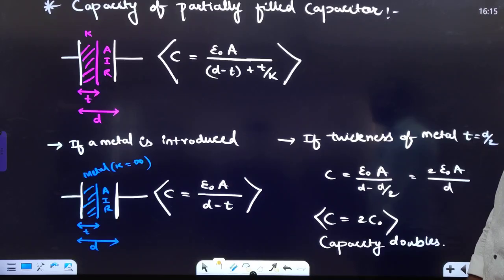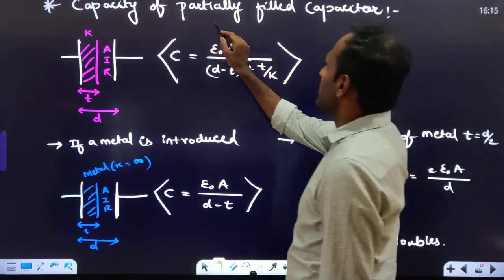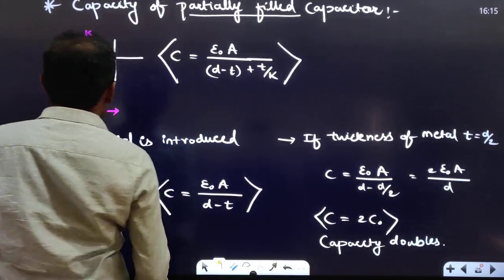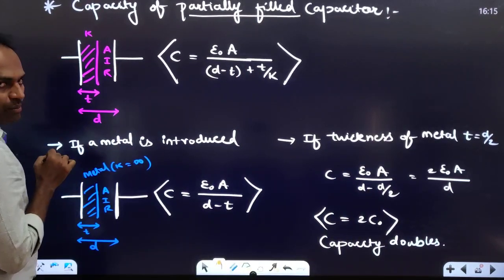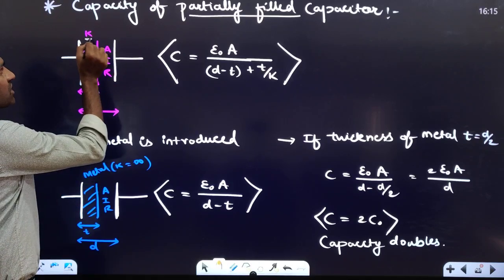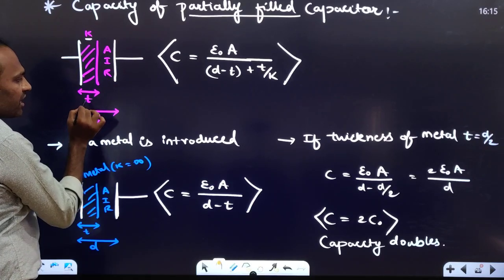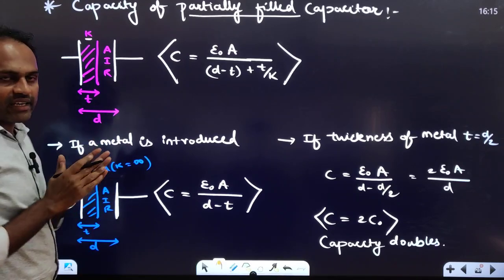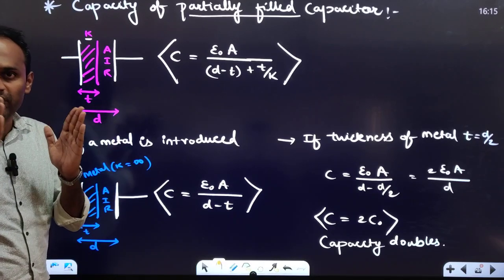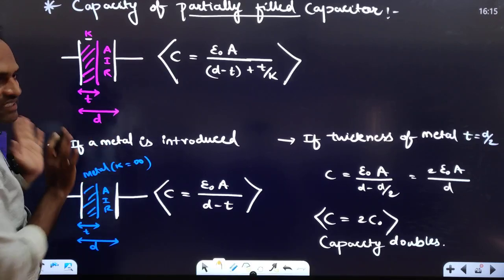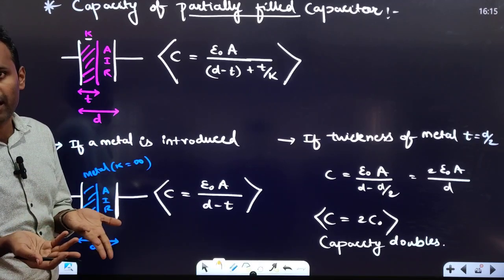Okay, next we'll see capacitance of partially filled capacitor. Partially filled means it is not completely filled from one plate to another plate. See, here we have taken a parallel plate capacitor in which we have substituted a dielectric whose dielectric constant is K and the thickness of that dielectric is T. I am not saying that the thickness of the dielectric is exactly half of the distance between the plates. It is some thickness. It may be less than half also, it may be greater than half also.